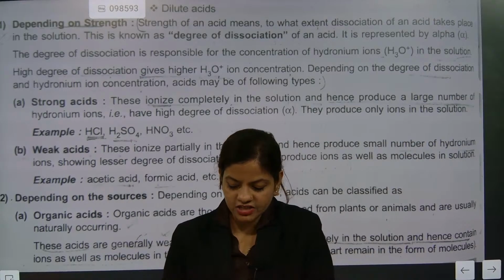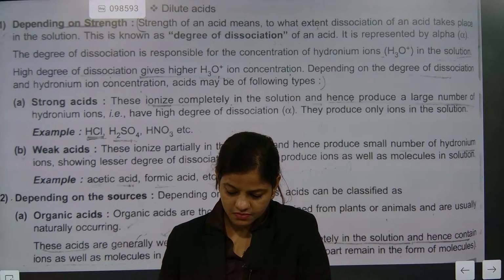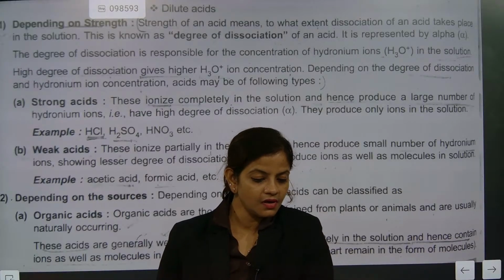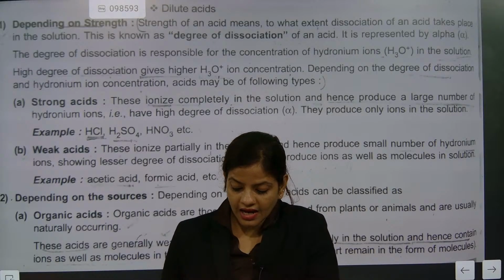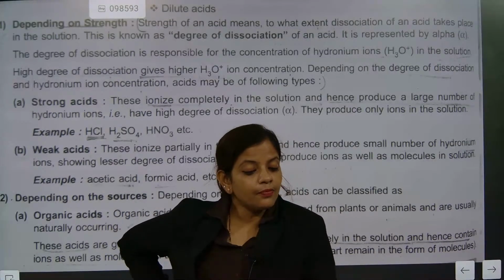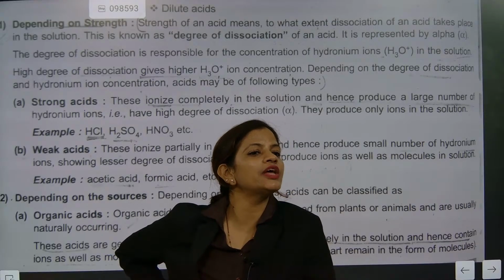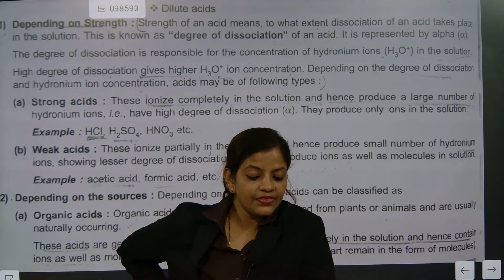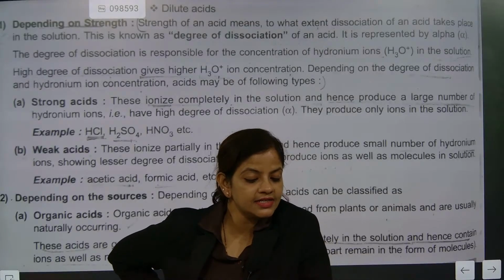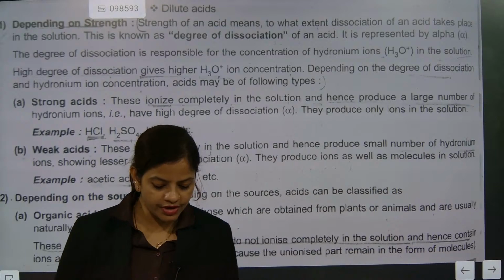Citric acid is an organic acid. The correct answer here is carbonic acid. Carbonic acid is added in soft drinks, cold drinks, to give fizziness. Understood? And they are weak acids. Carbonic acids are considered weak acids.